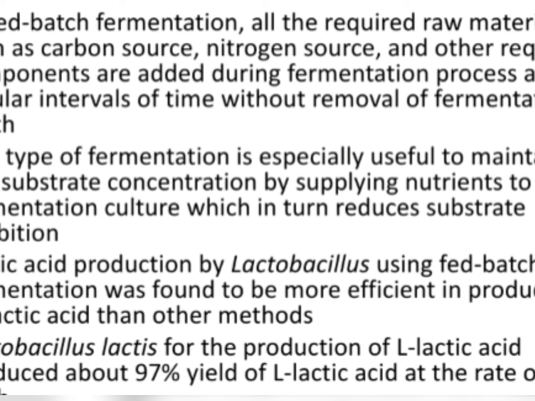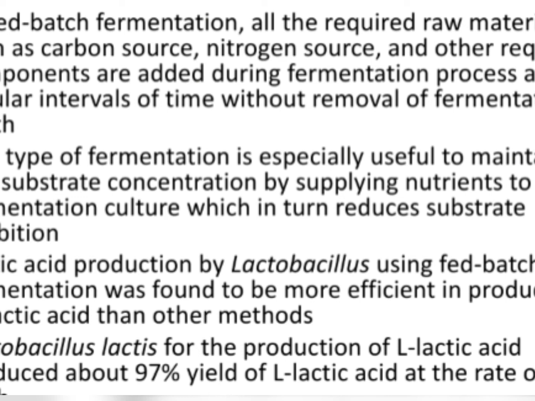This type of fermentation is especially useful to maintain a low substrate concentration by supplying nutrients to the fermentation culture at regular intervals, which in turn reduces the substrate inhibition. So this is very essential in maintaining a low substrate concentration at the initial time. At the initial phase, we are not adding all the nutrients and the substrate. We are adding a fixed amount of nutrients and other raw materials at the initial phase, and at regular intervals we are increasing the substrate as well as nutrient concentration. So the substrate inhibition can be avoided by this fed batch fermentation.